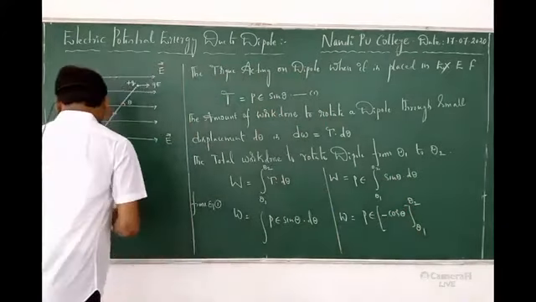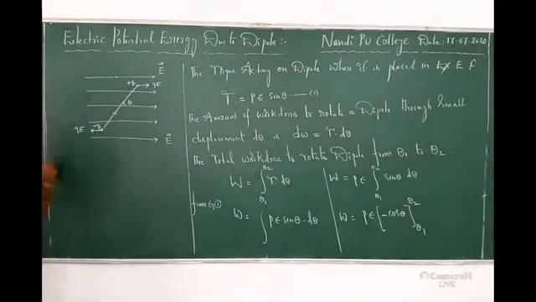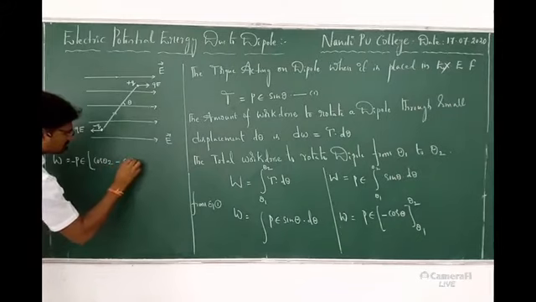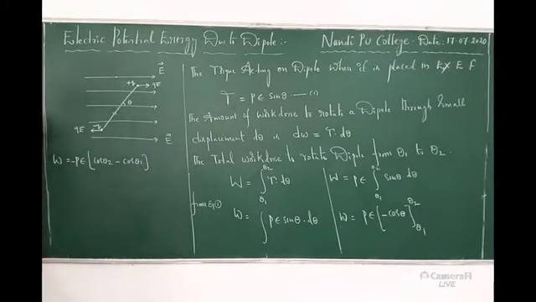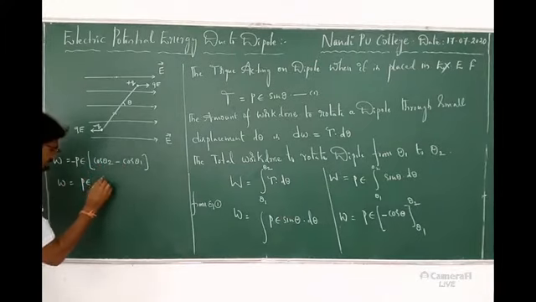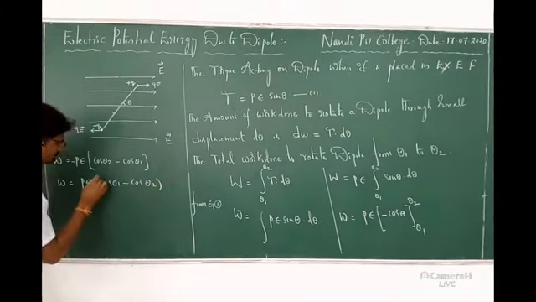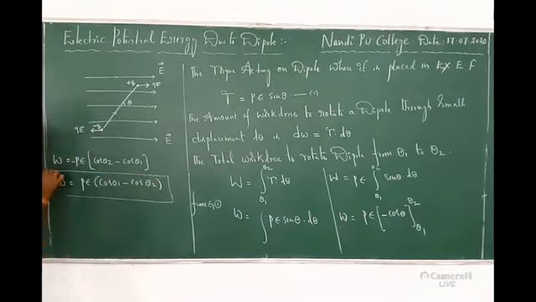Now I will apply limits. I will write here. Right. So what is that? W is equal to PE, I will take minus out. Now cos theta means cos theta 2 minus cos theta 1. By adding this negative, PE into minus cos theta 2 plus cos theta 1. Can I write cos theta 1 minus cos theta 2? This is the expression for work done.